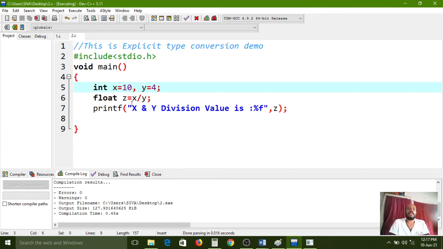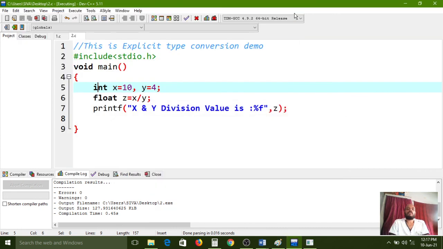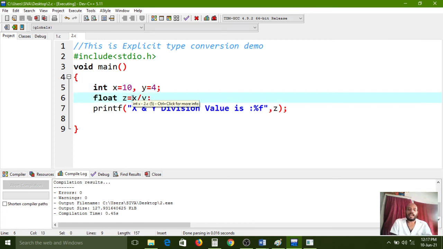So here x by y, after calculation only the int type of data can be stored into the z variable. Based on this, the z variable gives 0.0000 fractions, but here we are losing the data 0.5. If you want to maintain the fraction part and you don't want to lose the data, in that case you can use the casting operator.